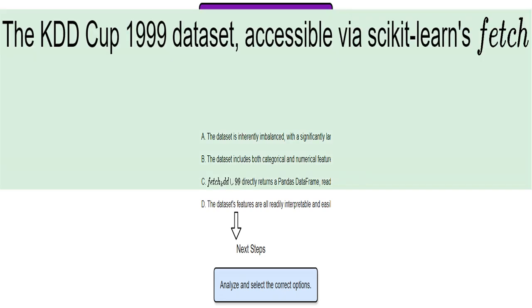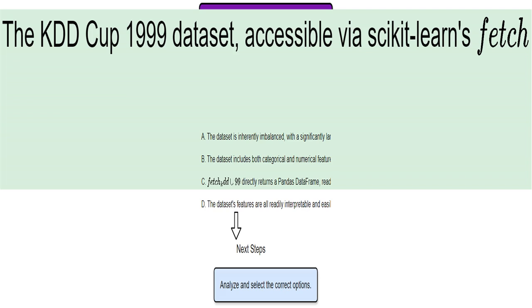Let's see. This statement asks if there's a mix of data types. Categorical data are things like colors, red, blue, green, while numerical data are things like height or weight. It's asking whether the KDDcup99 dataset has both. Think about what kind of data you might have in a network intrusion detection system. Think about things like connection types and durations of network connection.